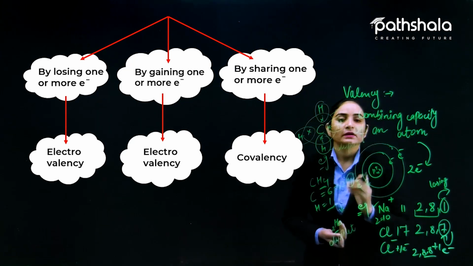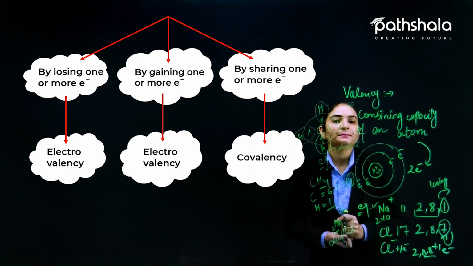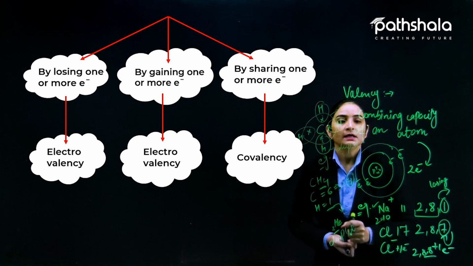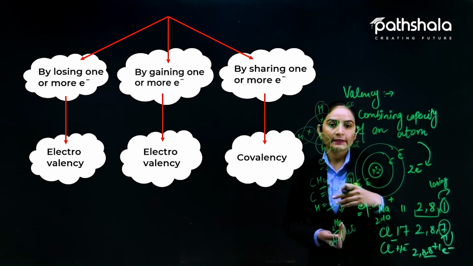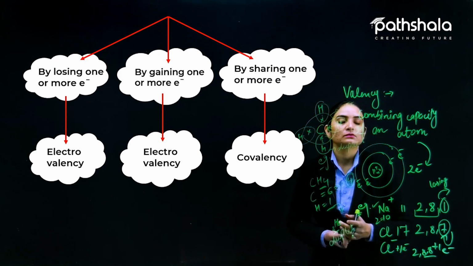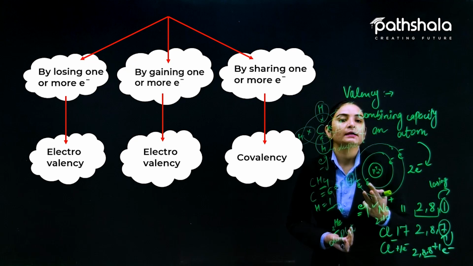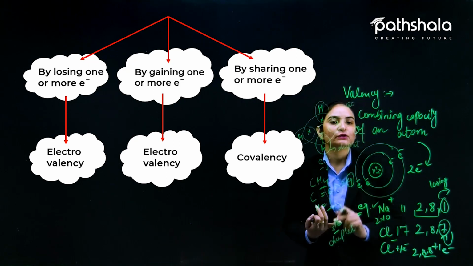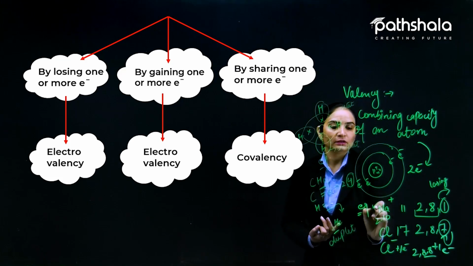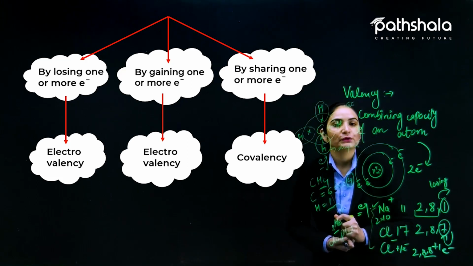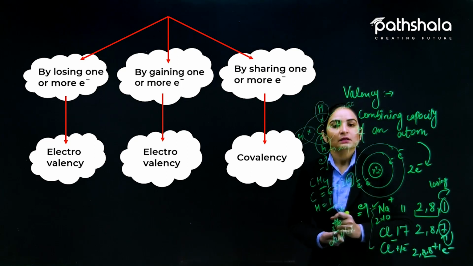Fine. So this is a very important thing we need to understand, that whensoever elements are undergoing combination, the main reason for combination is to be stable, and for getting stable, the atoms are undergoing different kinds of processes. 3 main kinds of valencies we are getting: electrovalency by losing electron, and electrovalency by gaining electron, in the case of sodium and chlorine, which I have given you as an example, and in case of sharing of electrons, it is covalency.